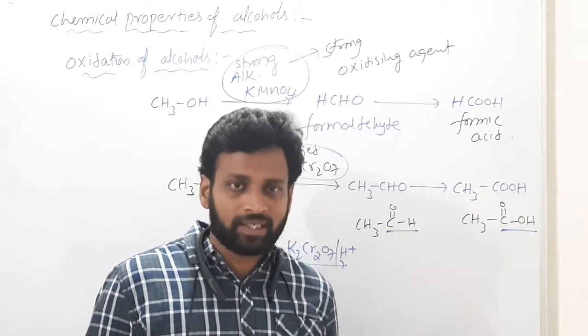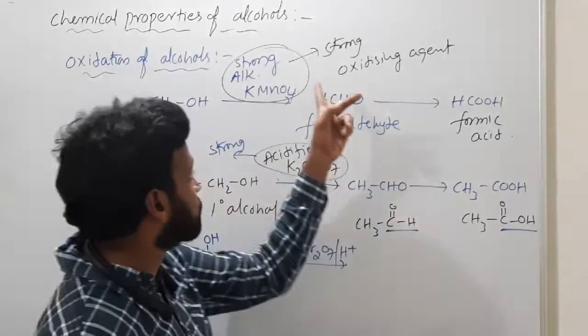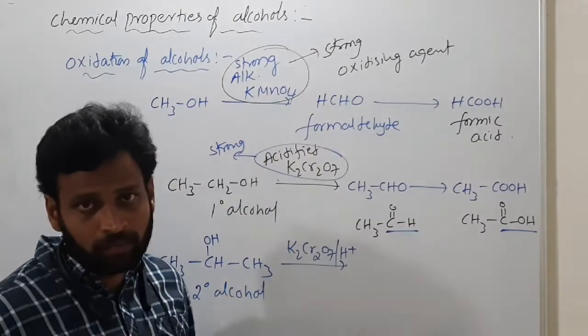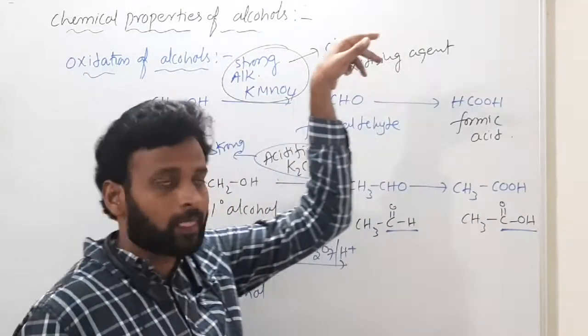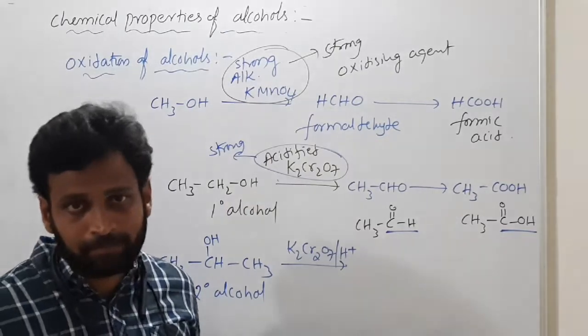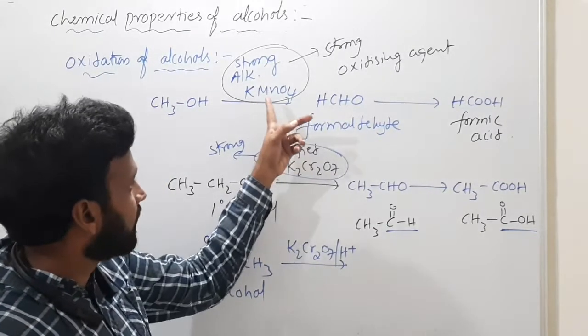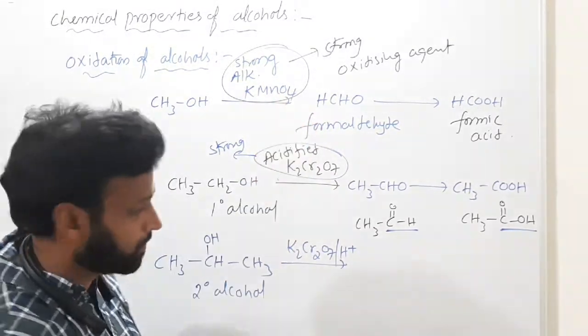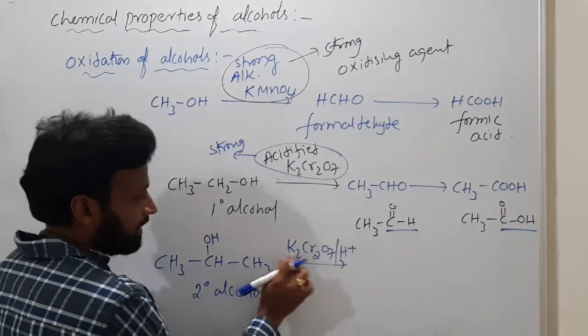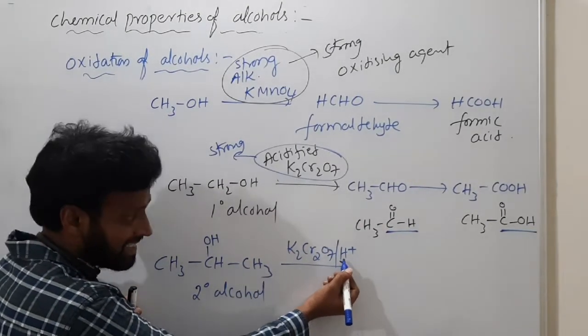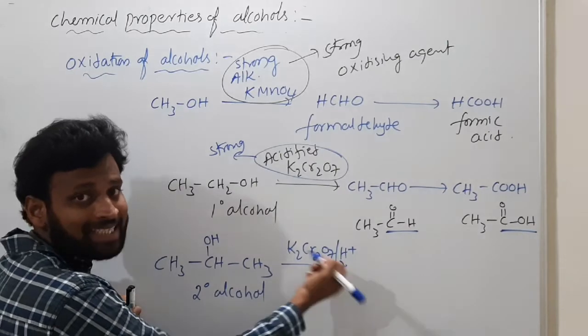That is Bayer's reagent, that is different. It is alkaline KMnO4, only 10%. Acidified KMnO4 we can also use. Acidified, H plus, means acid.